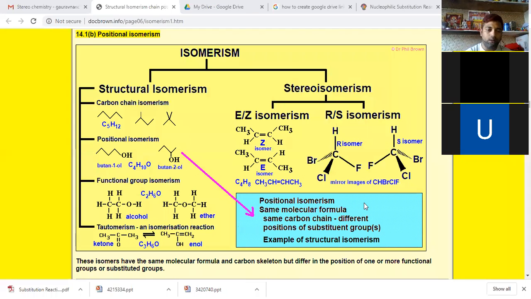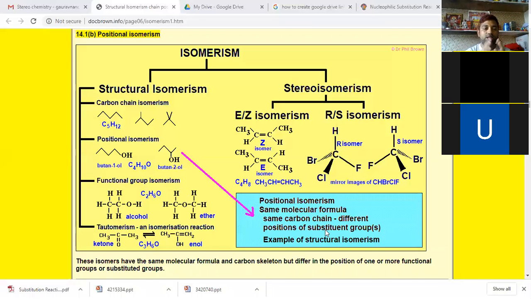Same molecular formula, like we have here, C4H10O, and almost the same carbon chain, but different positions of substituent groups. Only the substituent group's position is different.